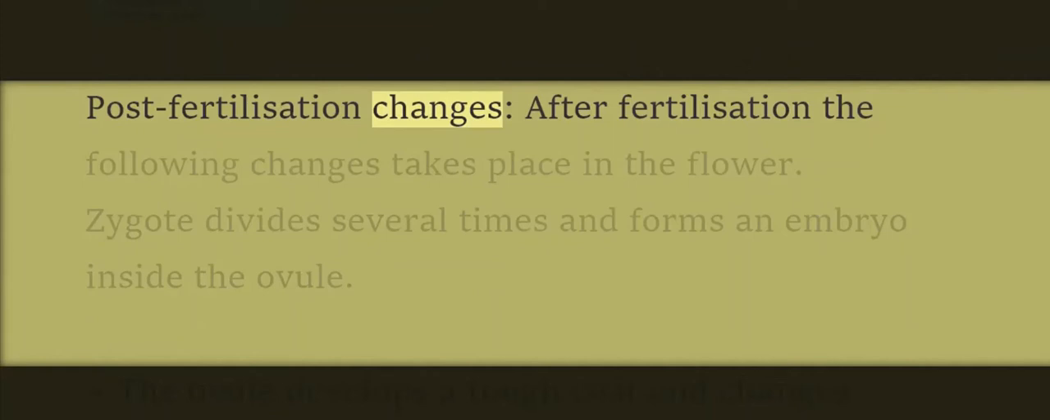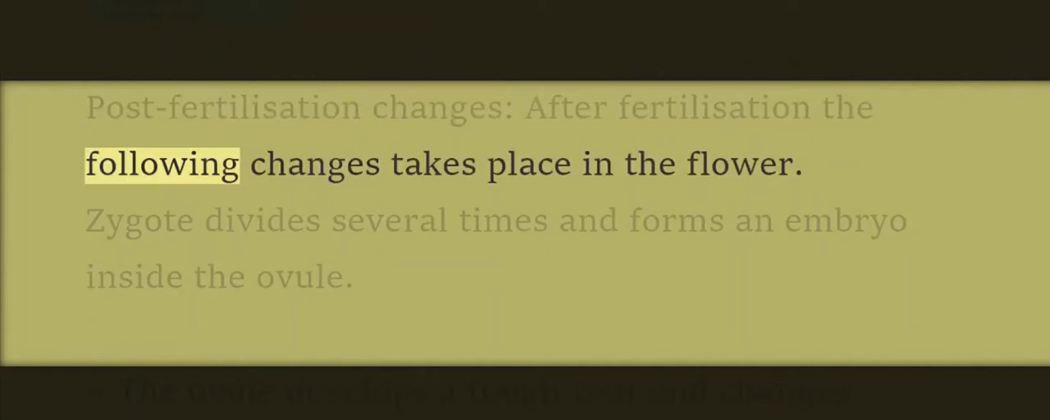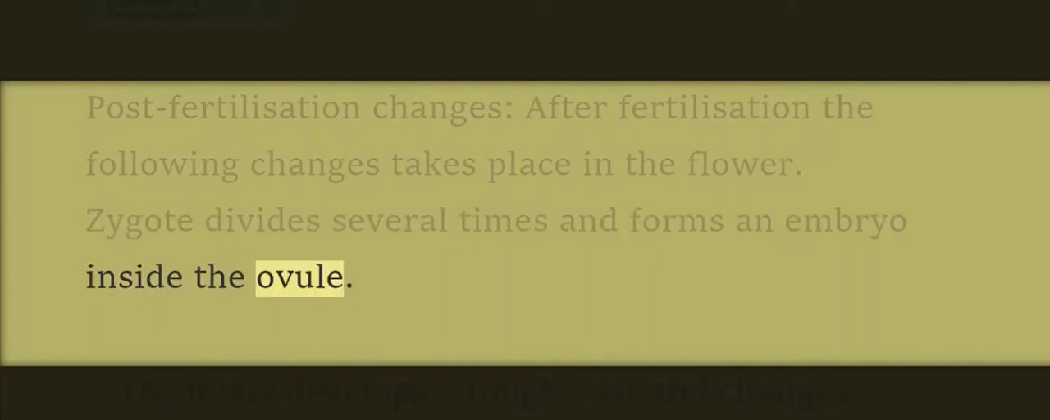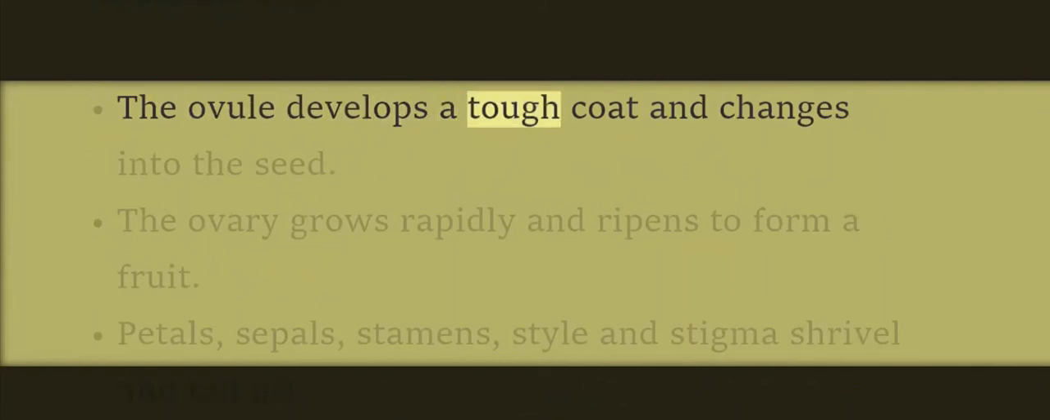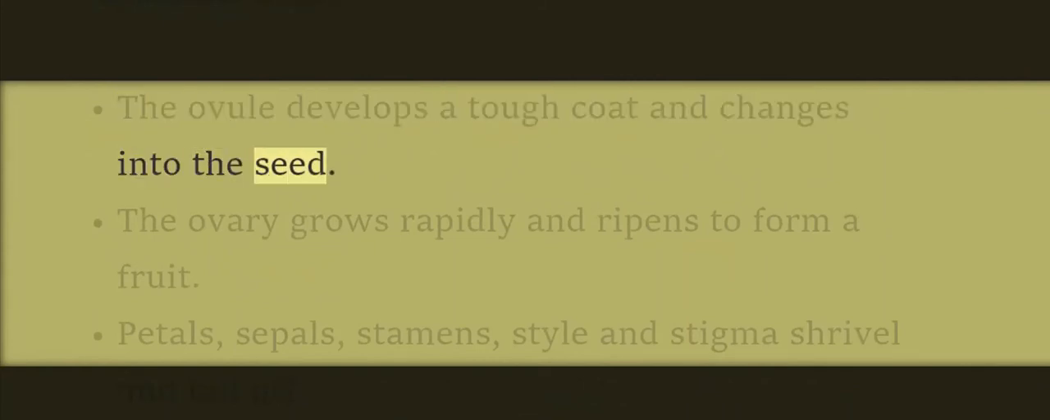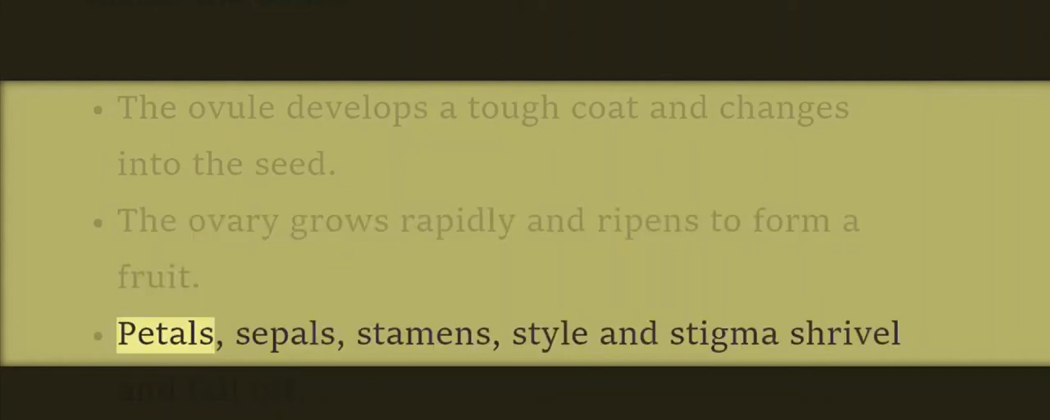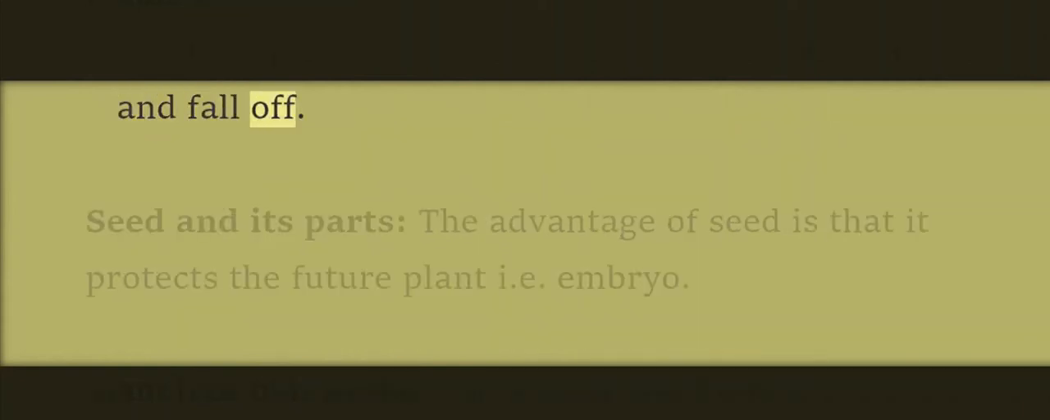Post-fertilization changes. After fertilization, the following changes take place in the flower. Zygote divides several times and forms an embryo inside the ovule. The ovule develops a tough coat and changes into the seed. The ovary grows rapidly and ripens to form a fruit. Petals, sepals, stamens, style and stigma shrivel and fall off.